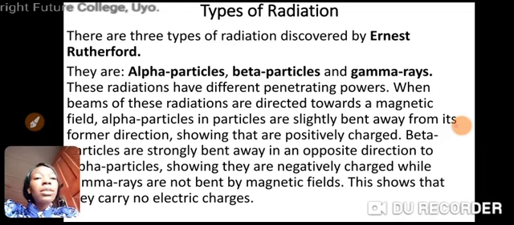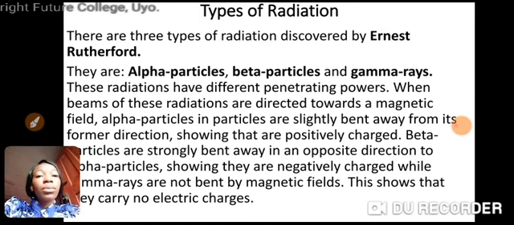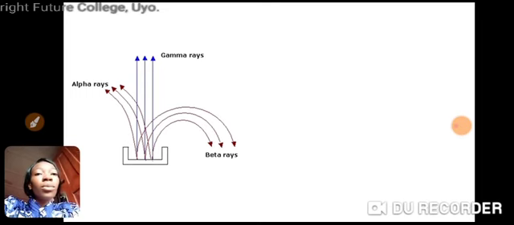Beta particles are strongly bent away in an opposite direction to alpha particles, showing that they are negatively charged, while gamma rays are not bent by magnetic fields. This shows that they carry no charges. You are going to see the diagram of what we are talking about here. Look at the diagram here.